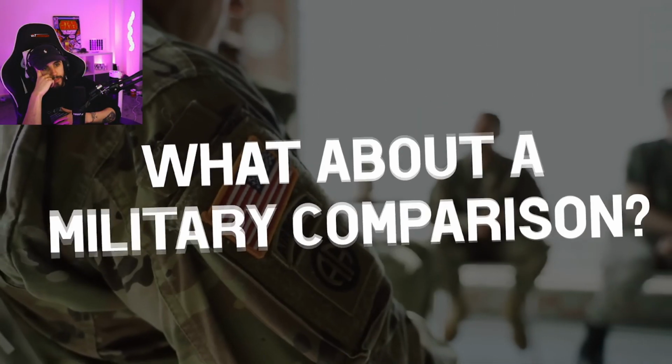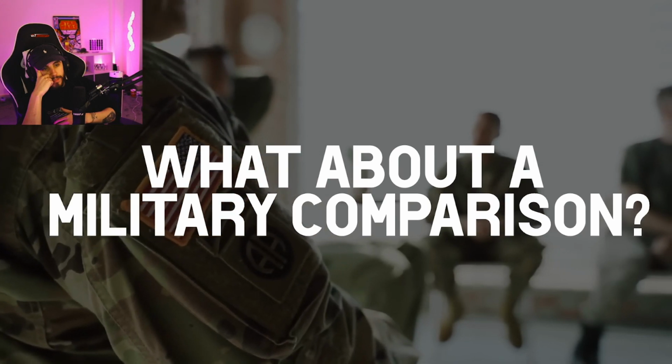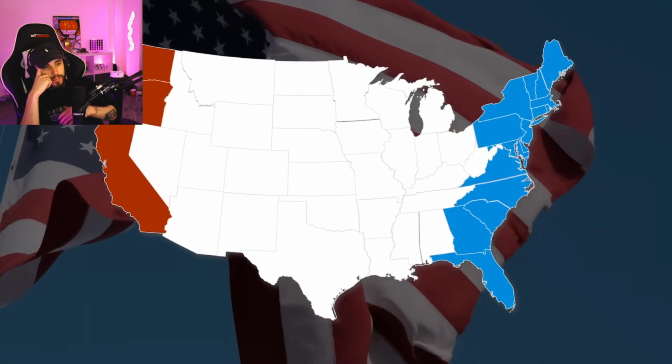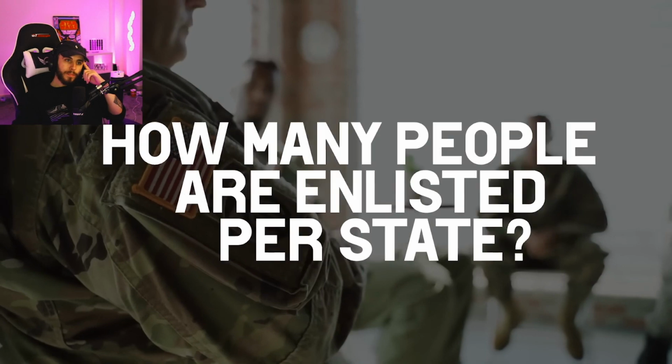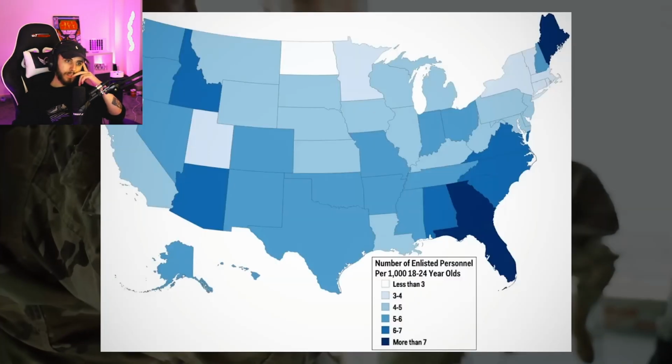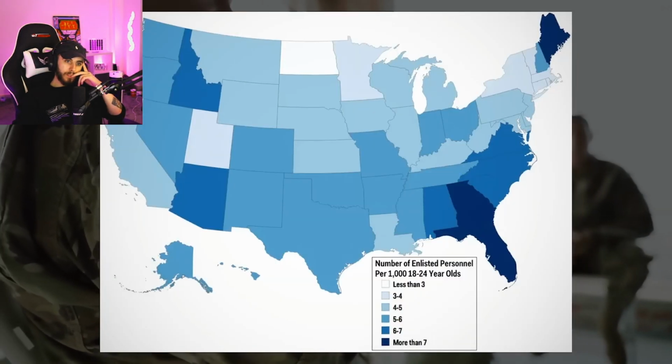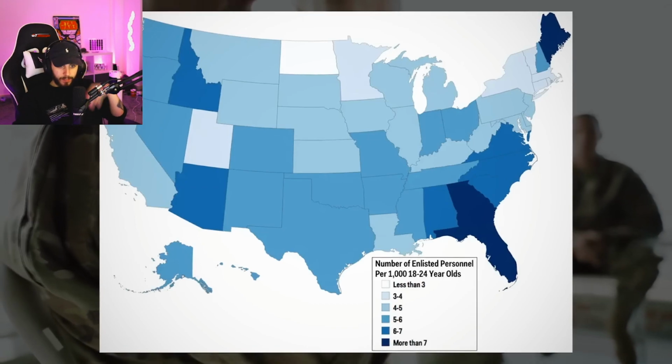In this type of videos, we usually compare army sizes. Obviously, we can't do that here with regions of the same country that have the same army. But we can look at how many people are enlisted per state. In this map, that becomes evident. The East Coast clearly has more enlisted personnel than the West.